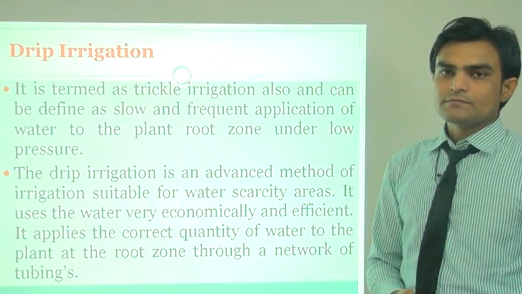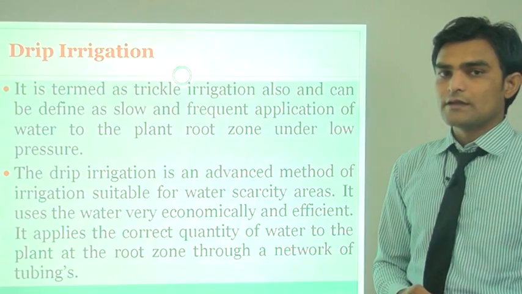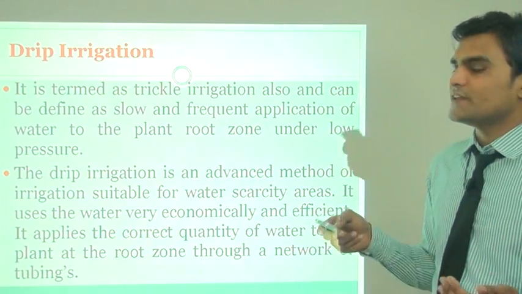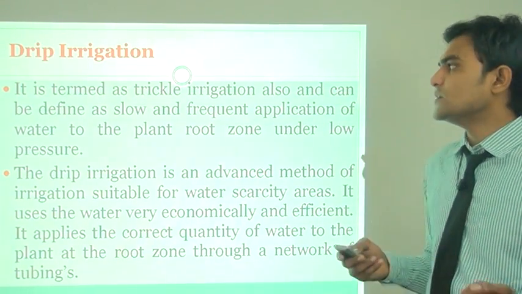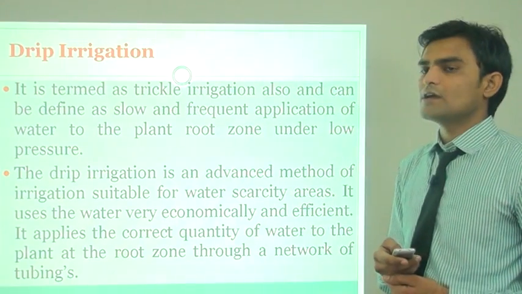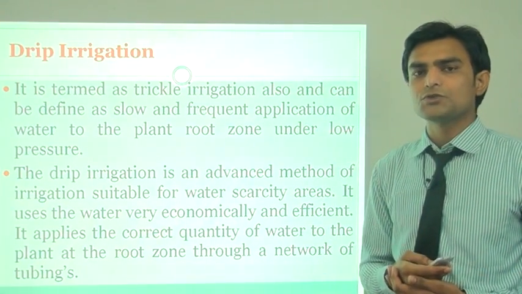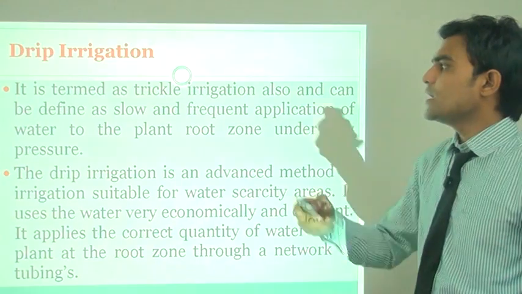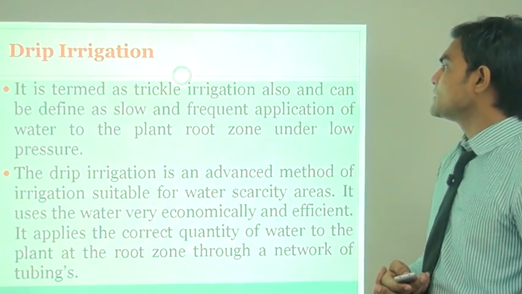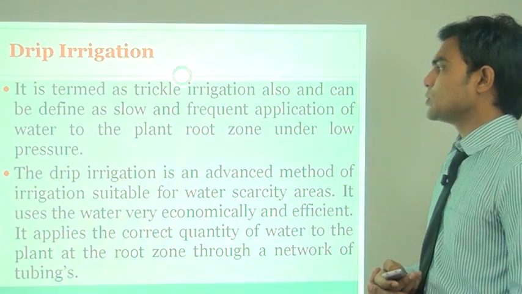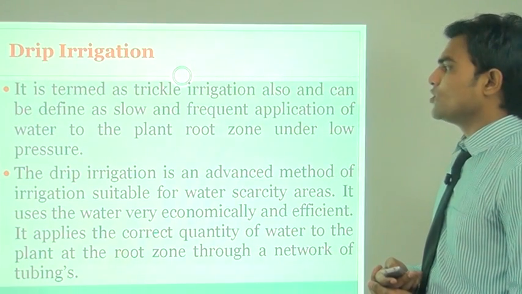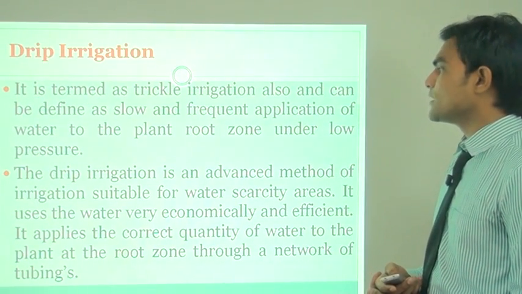Drip irrigation and sprinkler irrigation. Nowadays, the most important thing is to save water. In drip irrigation, we can save approximately 60 to 70% of total water. It is also termed trickle irrigation and can be defined as slow and frequent application of water to the plant root zone under low pressure.